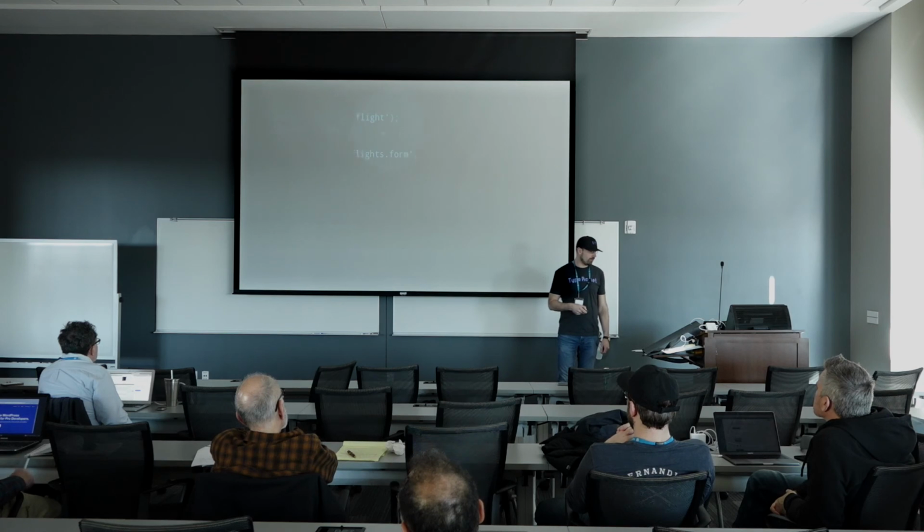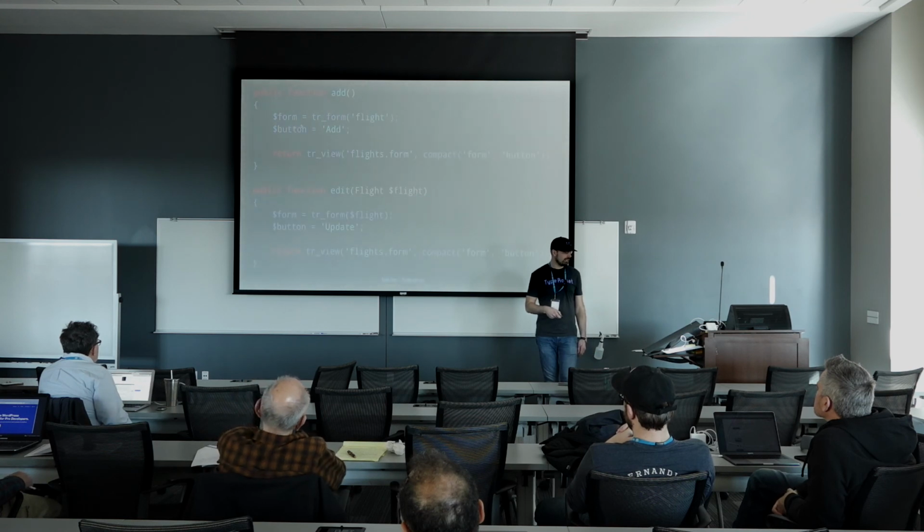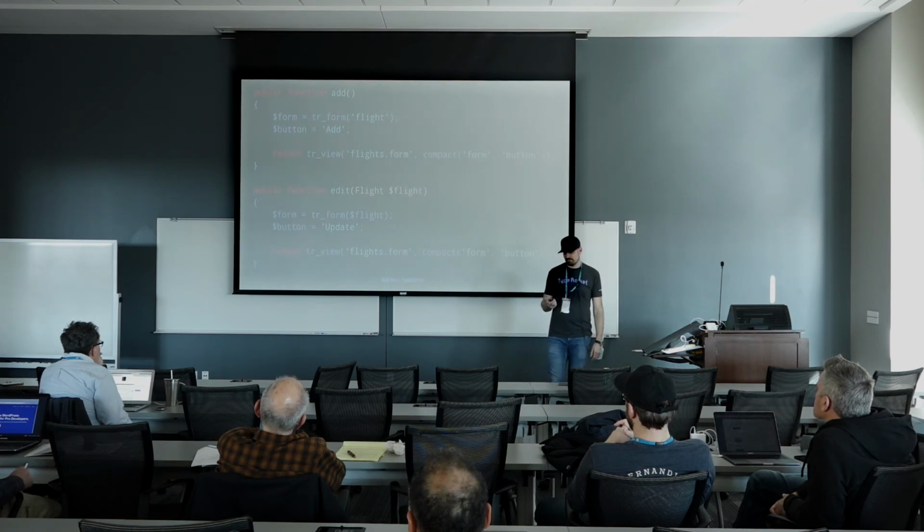So for the add page, here we create a form and we tell it flight. And that essentially tells TYPEROCKET very easily, hey, go look up the flight model. And then we get that form. And then for update, we pass into the edit piece here our flight, and it will automatically look up the correct ID. So it just automatically looks up for the edit page whenever you go to it. It'll have an ID in the URL, and it'll say, oh, grab this one. So flight of ID 1, pull that in and put it into the form, and then we can update it. So that will automatically populate some of our stuff.